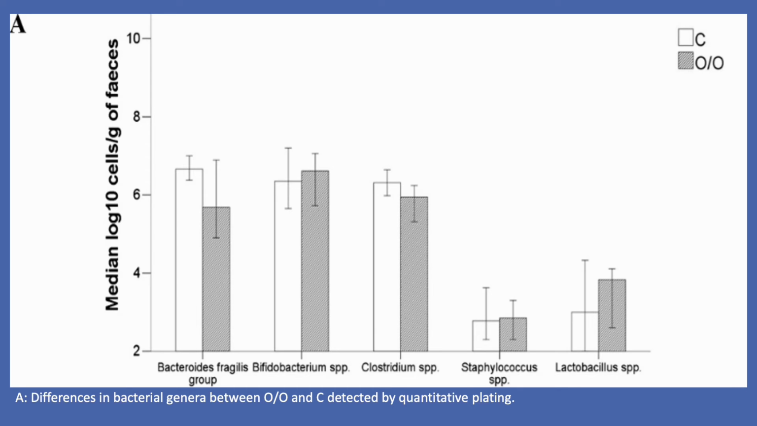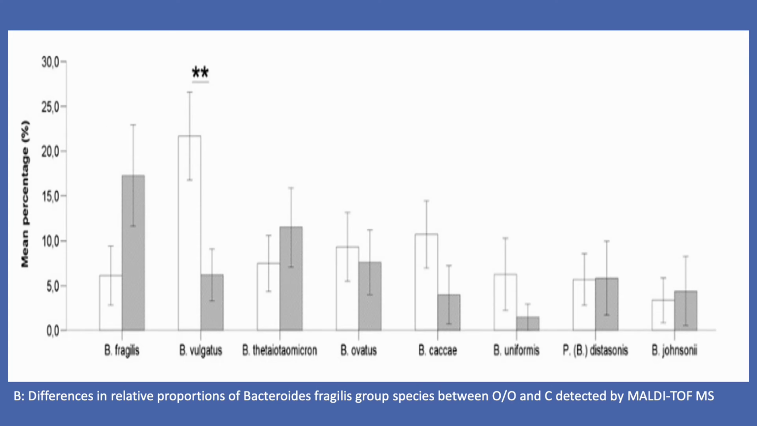So figure 1A above demonstrates the differences between the gut microbiota species between obese and overweight children, demonstrated in gray, and lean children, demonstrated in white. Remember, the researchers utilized quantitative plating to get these results. Bacteroidetes, fragilis group, and Clostridium were not significantly different when comparing between obese and overweight children versus lean children when utilizing quantitative plating.